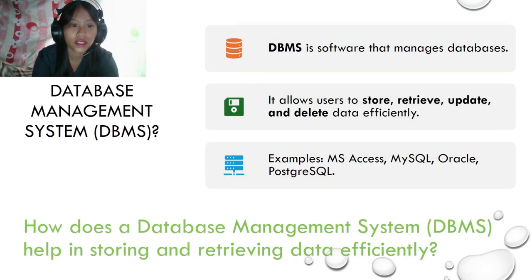Next, what is a database management system? So a database management system is software that manages databases by providing tools to store, modify, and retrieve data quickly. It uses indexing, caching, and query optimization to improve speed and efficiency. The database management system also controls access, ensures data integrity, and prevents data duplication or loss.